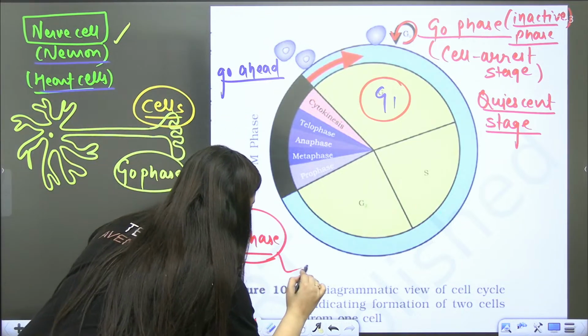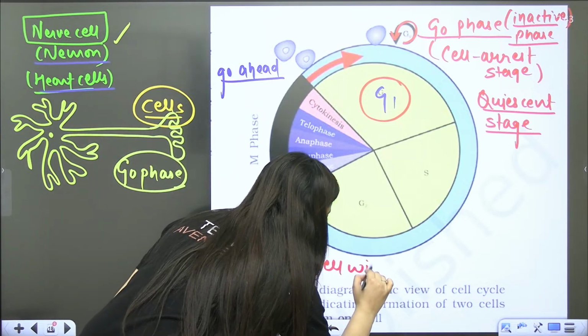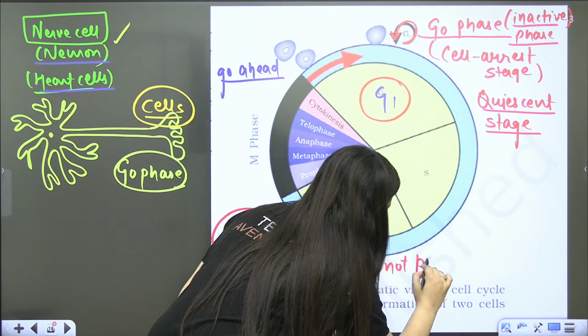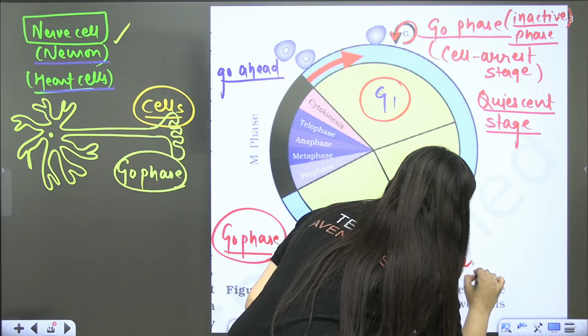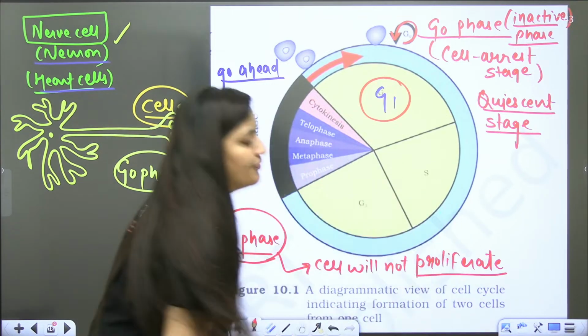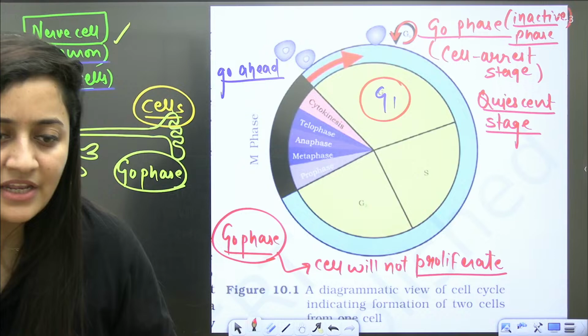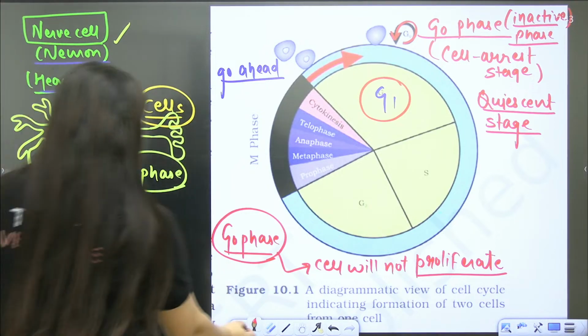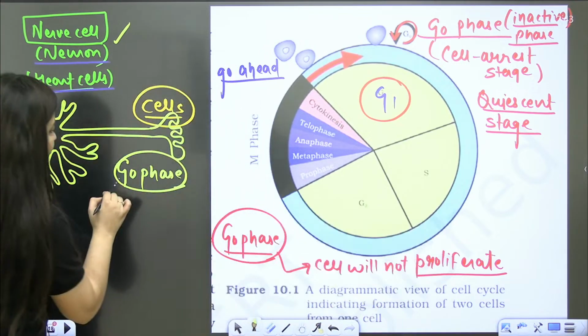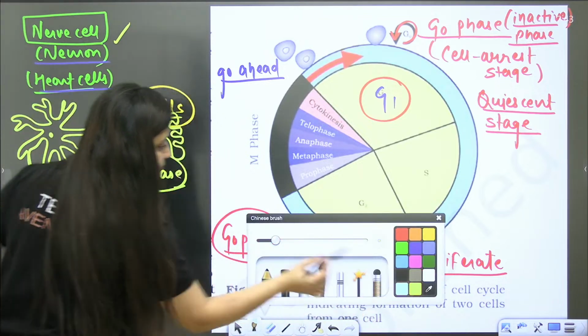Basically in the G0 phase, your cell will not proliferate. What is the meaning of proliferation? It means that the cell will not divide. Understood?